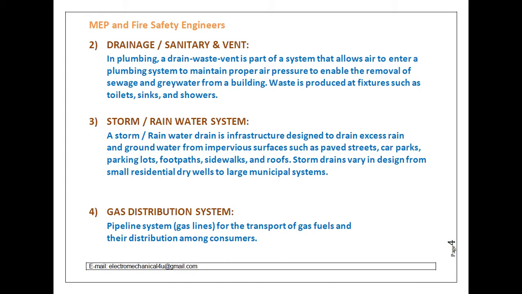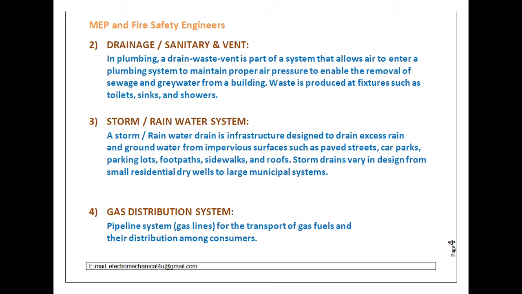And there is a vent system. We take vent from the drainage pipes to avoid pressure difference in them. Regarding the vent stack and sanitary stack, we will discuss in detail when we come to the separate topic, in the upcoming videos.